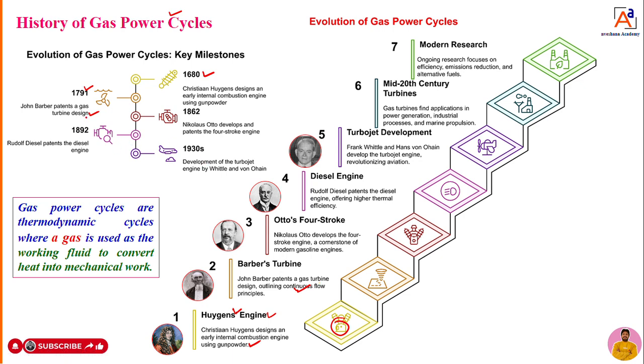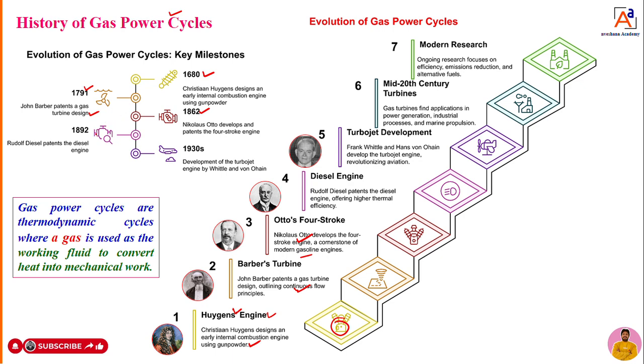Okay, after this 1791, in 1861, one more scientist, Nicholas Otto, developed a four stroke petrol engine, and he made a patent. So later Nicholas Otto developed the four stroke engine which operates with gasoline or petrol, and he made a patent. Later, he invented the four stroke petrol engine in the year 1862.